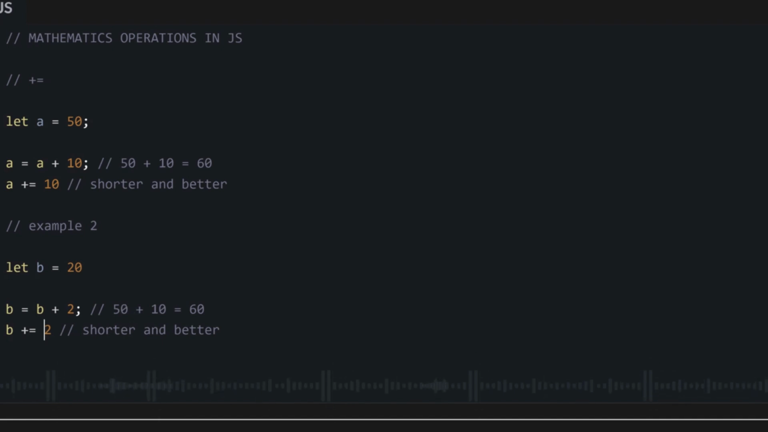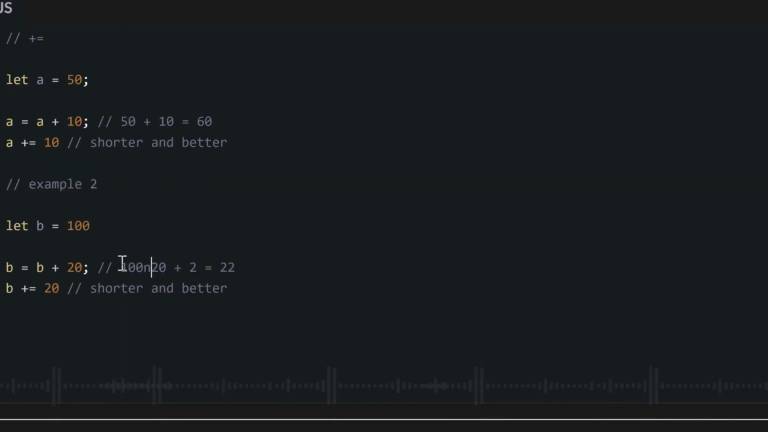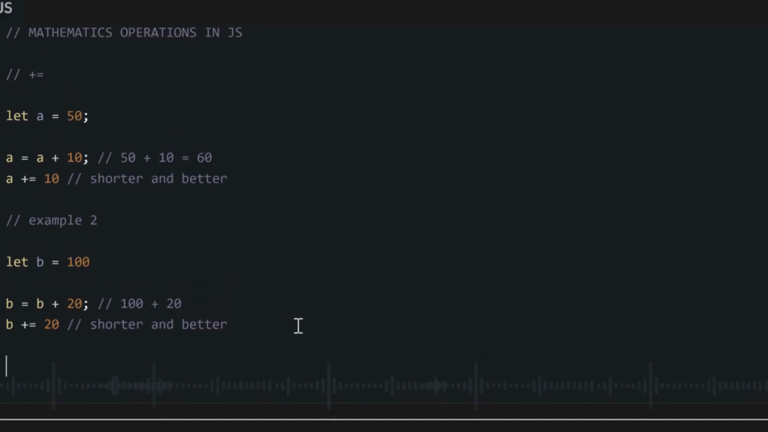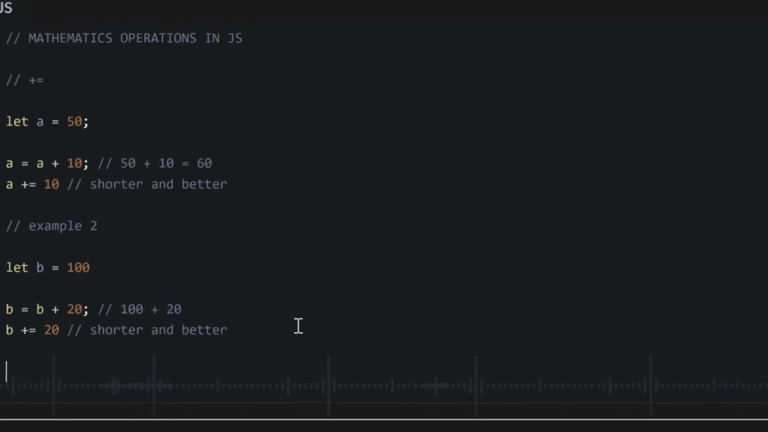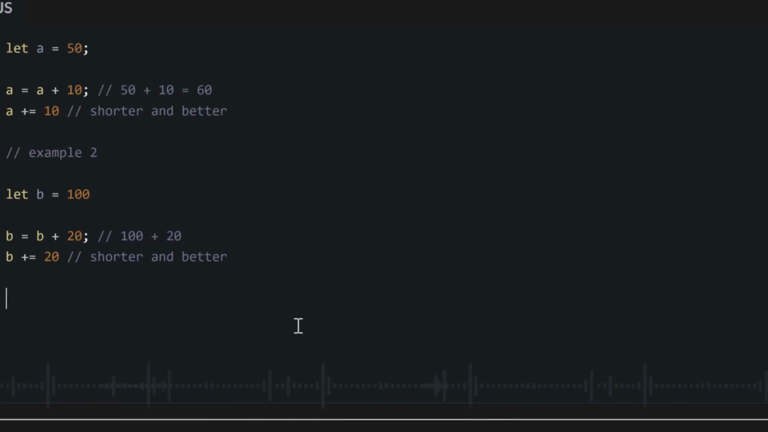But instead of writing the long form, we will just say our old variable plus equal to the number we want to add. So if we have our variable b to be originally 100 and we want to make it 120 by adding 20, you can write it out in the long form like this, or you can just say b plus equals 20, which means automatically take our original b and add 20 and then save it as b again.